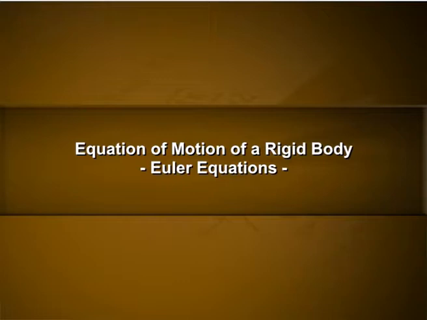Equation of motion of a rigid body, Euler equations. Consider a rigid body rotating under the action of a torque vector tau with one point fixed, with an angular momentum vector L. Then the torque acting on the body in space is vector tau is equal to d by dt of vector L in space. Let it be equation number 1.